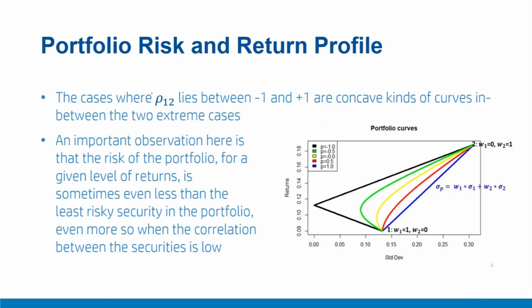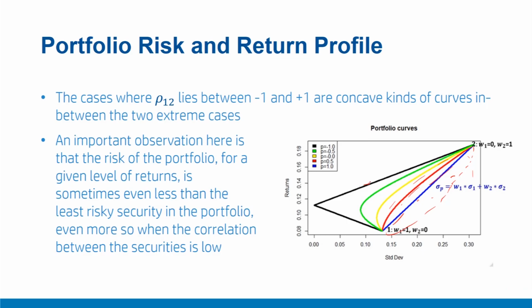For all the other cases where rho 1 2 lies between -1 and +1, we get concave curves in between these two lines. For example, notice all the cases will be between this blue and black line. You will not observe any case such as this. So all these are concave cases between the blue and black lines, the extreme cases that we have discussed. Any point here would suggest an even higher level of risk for a given level of return compared to maximum correlation rho equal to 1, which is not feasible.